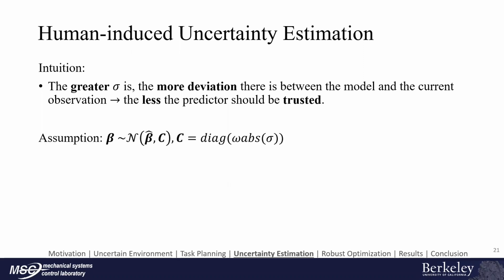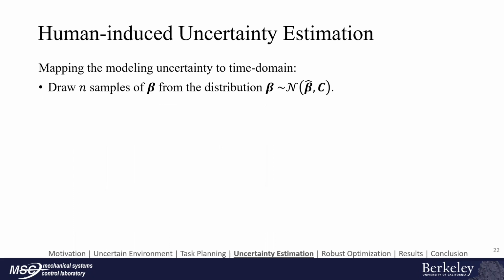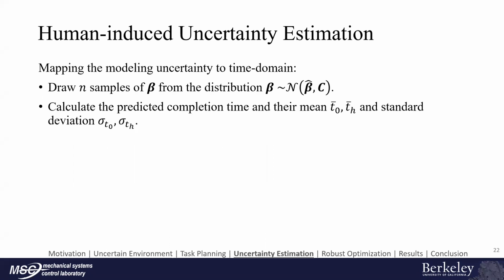We assume that the parameter beta is captured by a normal distribution where the mean is the current beta and the variance is proportional to the adaptation term. With the assumption, we can map the modeling uncertainty to time domain by drawing n samples from the parameter distribution and calculate the completion time of each of these samples.